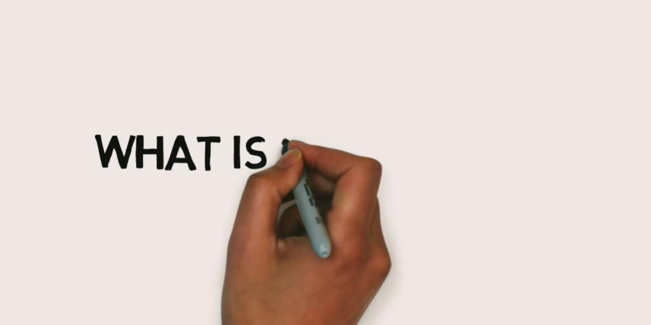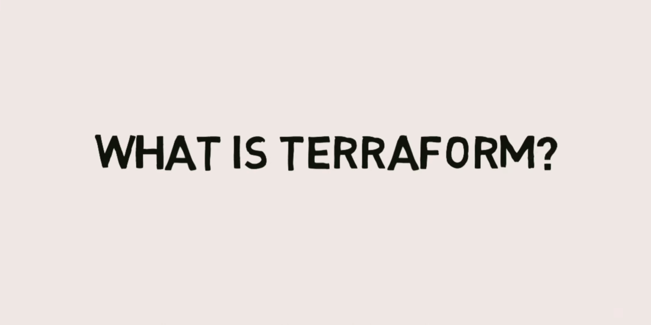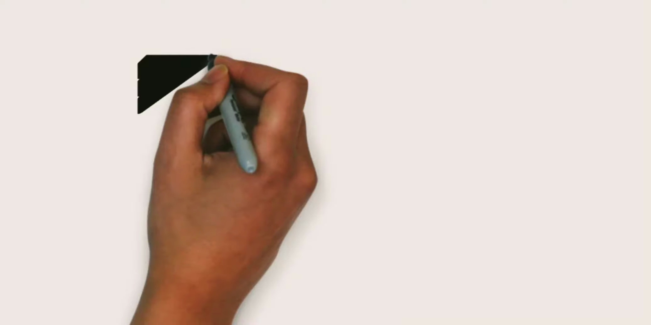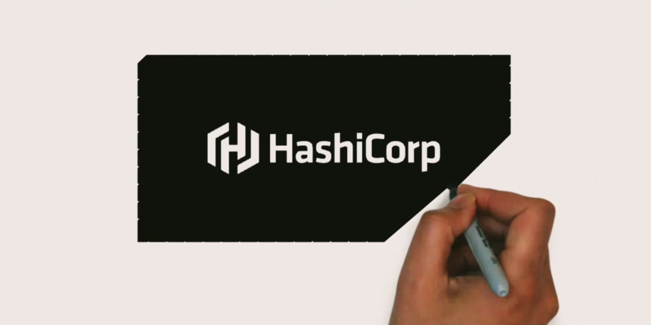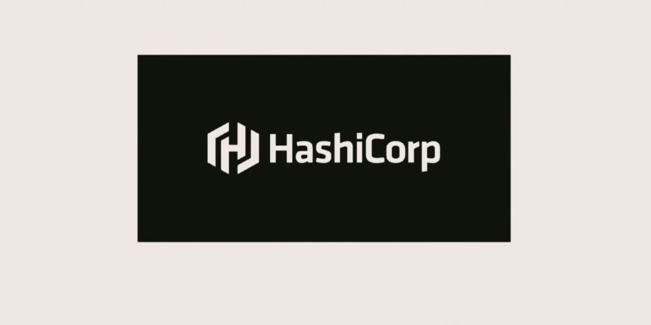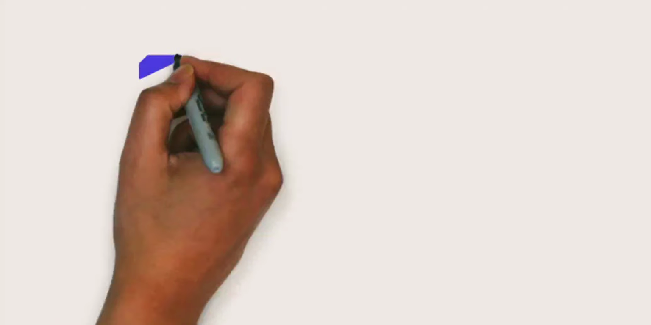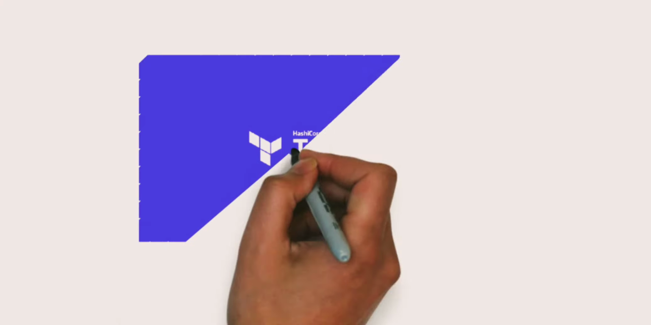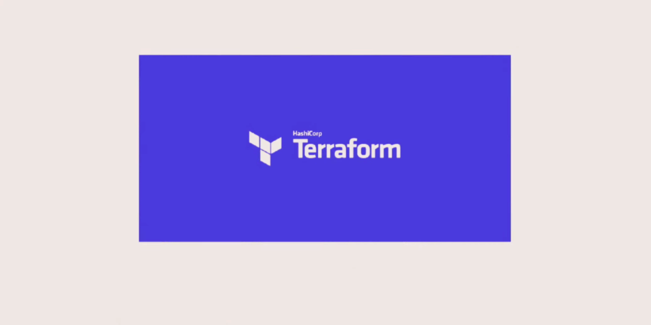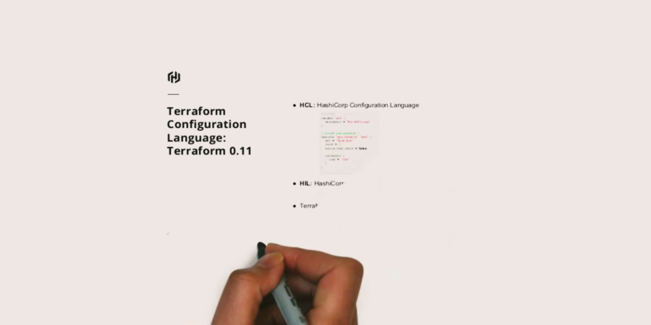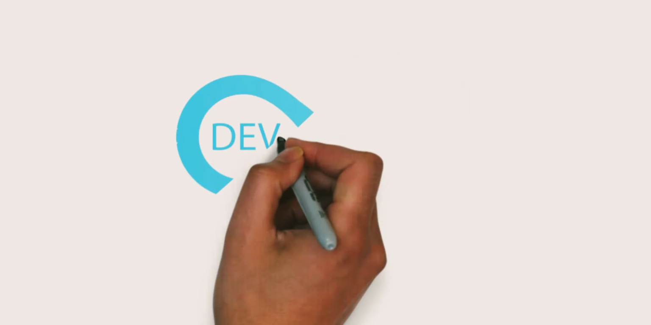What is Terraform? Terraform is an open-source infrastructure as code tool, created by HashiCorp. A declarative coding tool, Terraform enables developers to use a high-level configuration language called HCL, HashiCorp Configuration Language, to describe the desired end-state cloud or on-premises infrastructure for running an application. It then generates a plan for reaching that end state and executes the plan to provision the infrastructure.